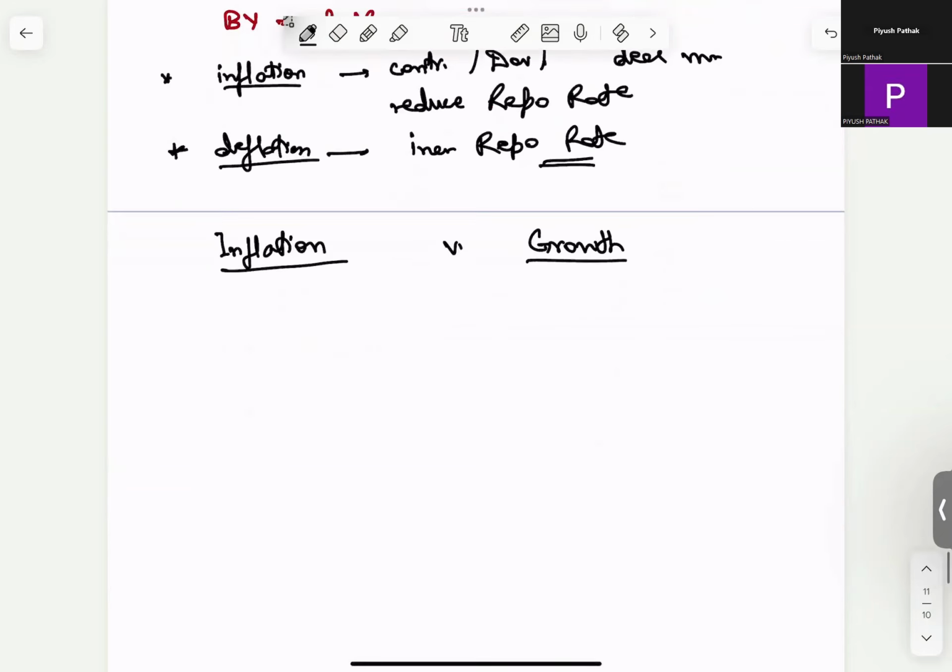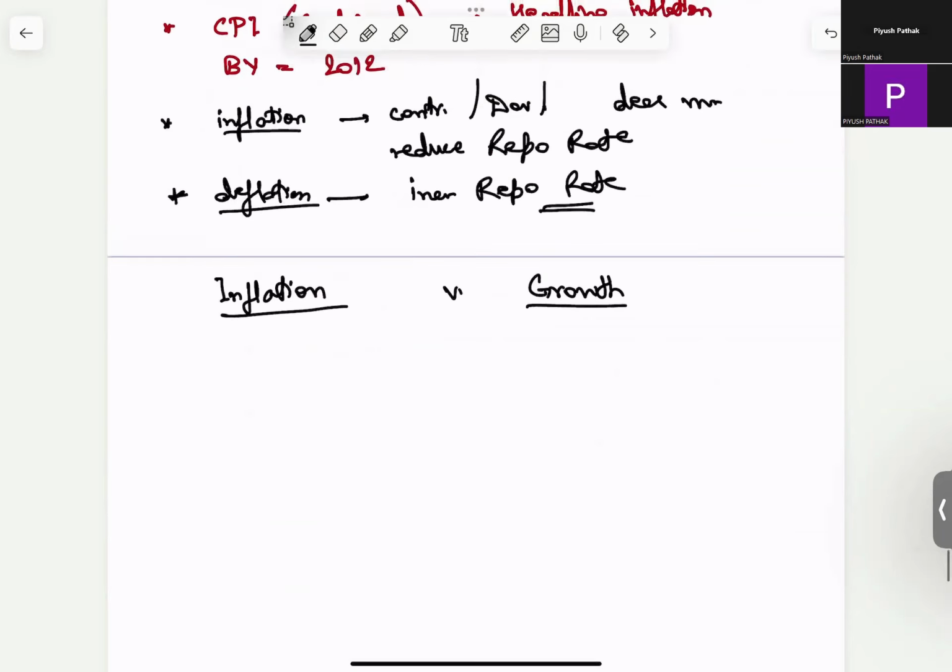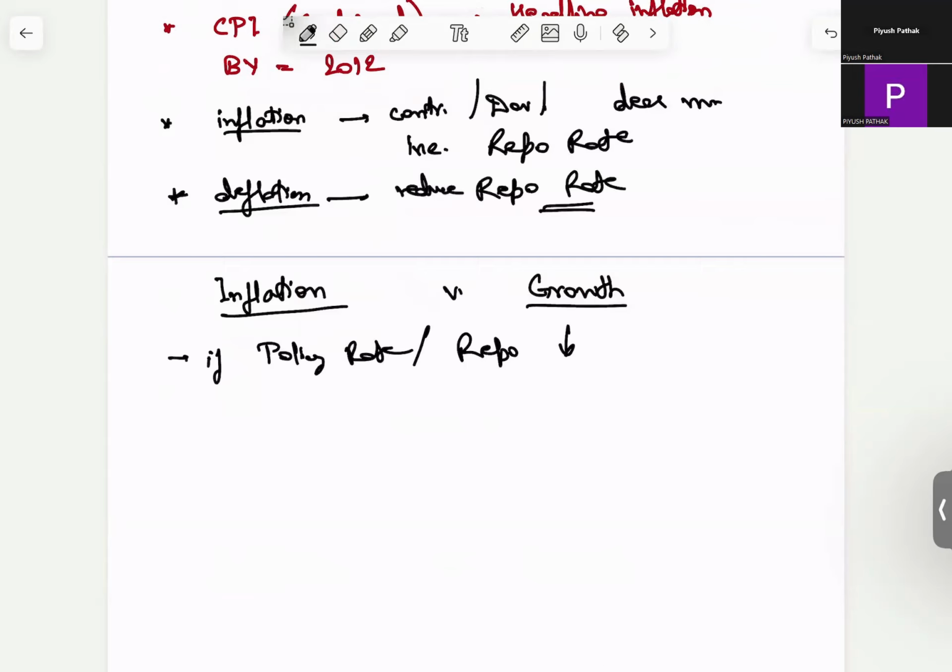So we know that if policy rate, as we call it, or repo, is increased, there is some impairment, but because you have already learnt about it, I think you can correct yourself. So if the policy rate or repo rate is increased, it reduces the liquidity.